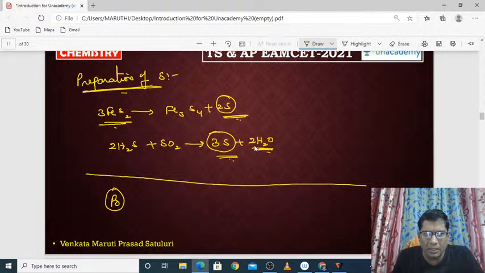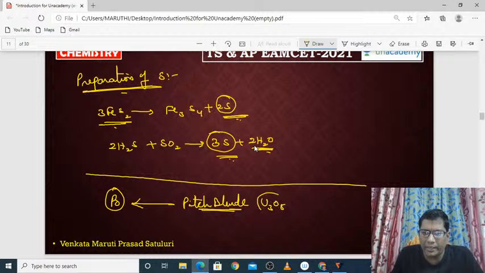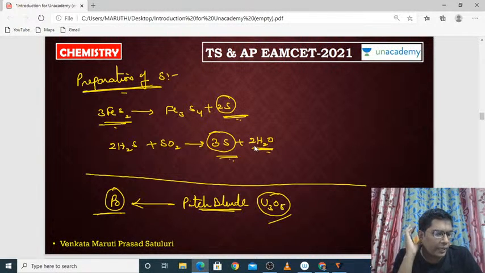Polonium can be obtained from a molecule like pitchblende, U3O8. U3O8 is a radioactive element. Once you react it, you can easily isolate the polonium from the uranium oxide, that is U3O8.